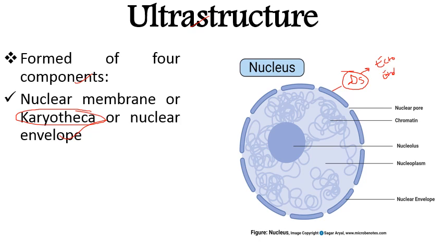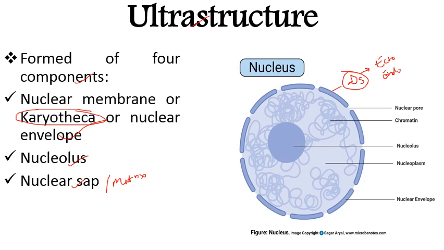So these are the terms used for this nuclear envelope, and it forms a boundary between cytoplasm and nucleus. The next important structure is nucleolus. Next we have this nuclear sap or nuclear matrix, in which DNA is present. Then next we have this important structure that is called nuclear chromatin, which is basically DNA that controls the activities of the cell.